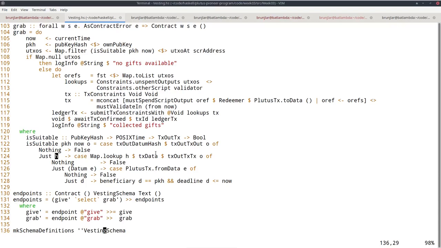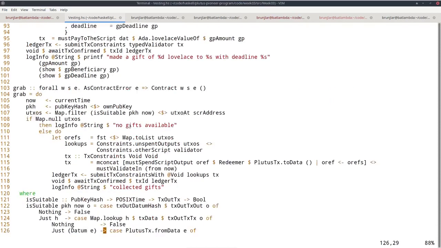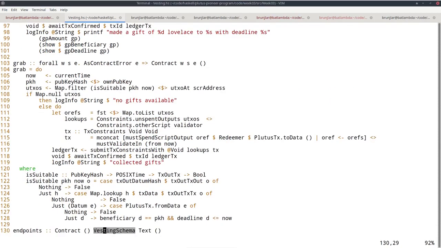And recall what I said several times before, the producing transaction, so in our case the one that has been produced by the give endpoint, doesn't necessarily have to contain the datum. It can only contain the datum hash. But if that was the case, then I would have a problem here in grab. I wouldn't be able to find the datum that corresponds to a UTXO that I find.